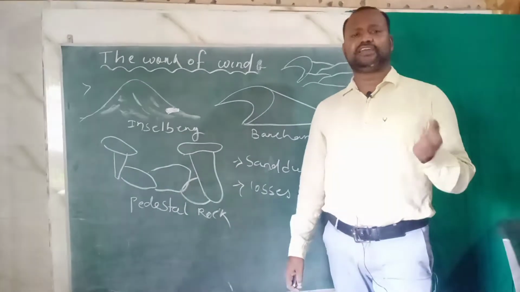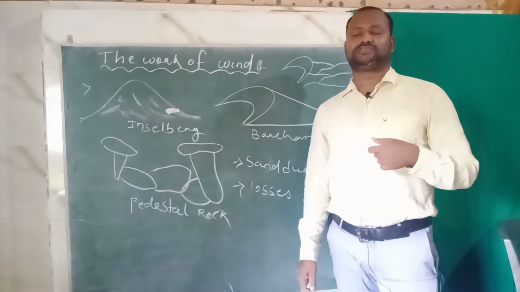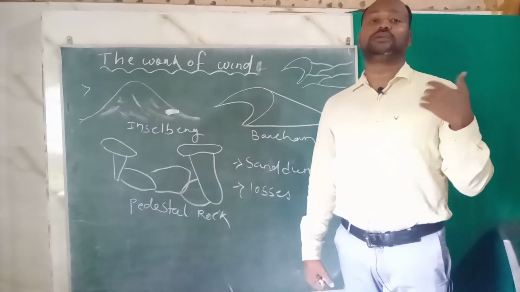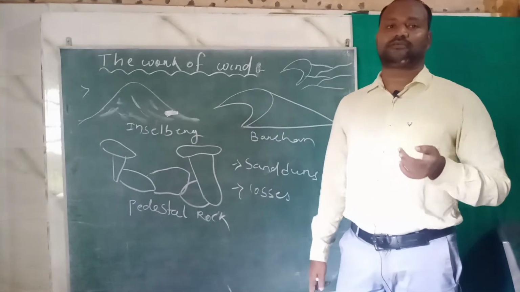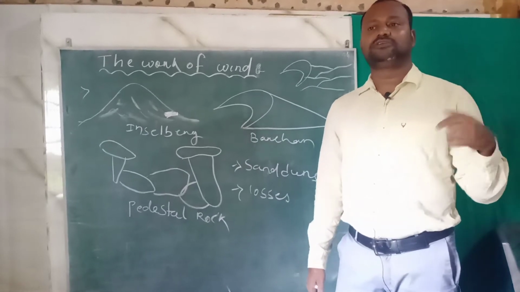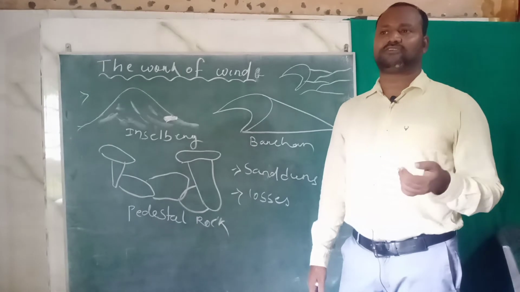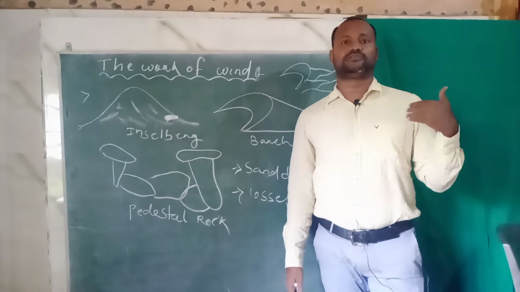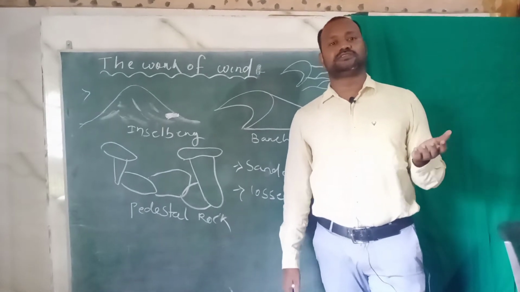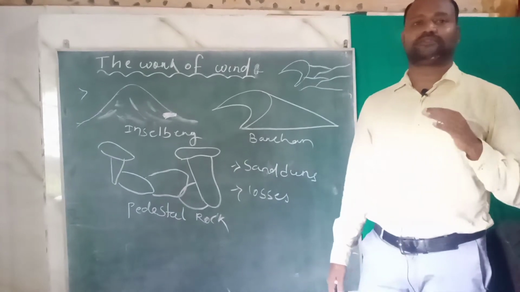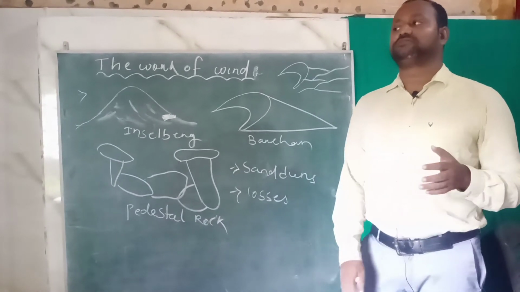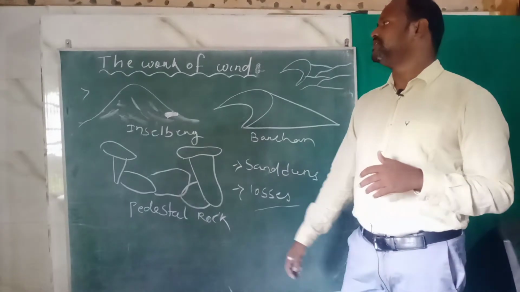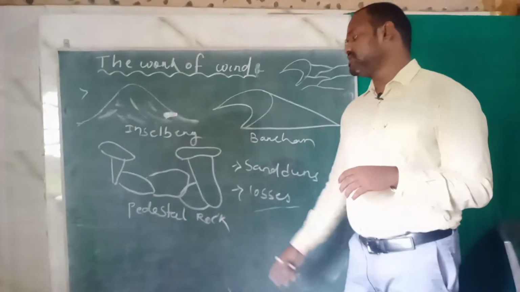Loess: sometimes very fine particles of sand are carried by the wind over a long distance and deposited far away from the desert region, forming loess. Some loess is found in China. It is carried from a very long distance, from the Gobi Desert, and deposited in China. It is a very long distance for dust particles to travel. So this is loess, and these are some physical features formed due to the work of wind.